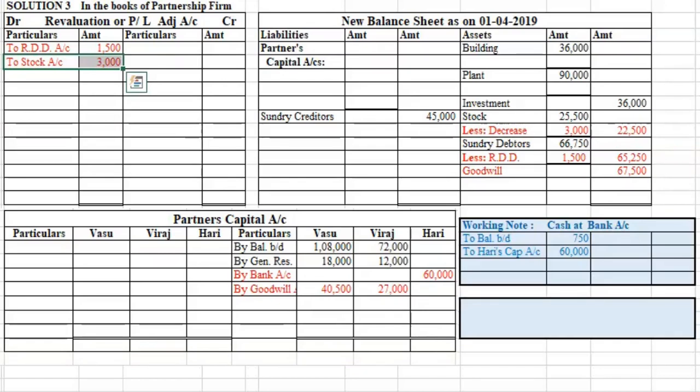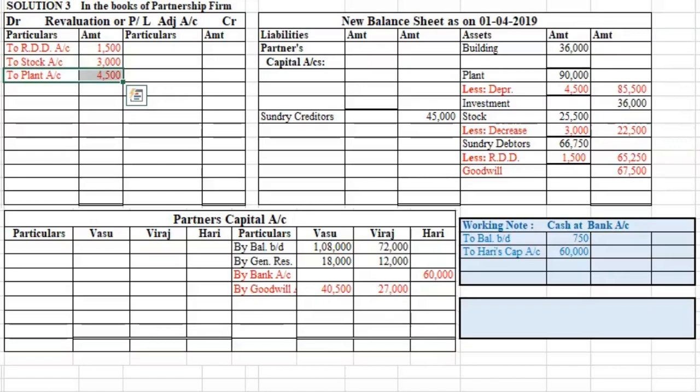The next adjustment, plant to be depreciated by 5%. We deduct 5% depreciation from plant, that is 5% of 90,000 is 4,500. So the amount in the outer column will be 85,500. Again, this is decrease in the value of your asset. So this decrease of 4,500 will be recorded on the debit side of revaluation account to plant account 4,500.